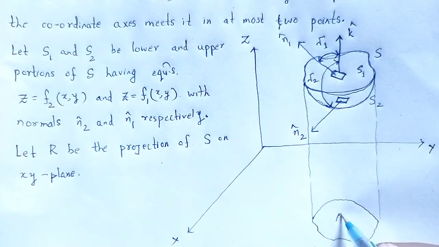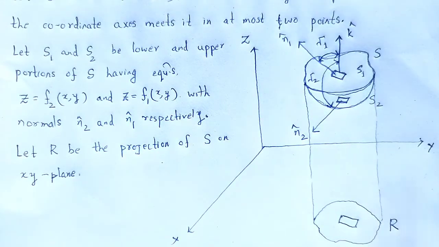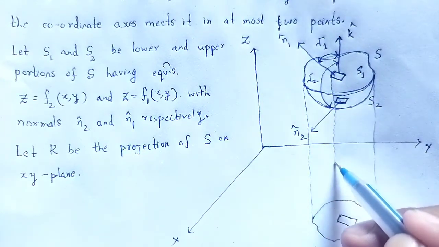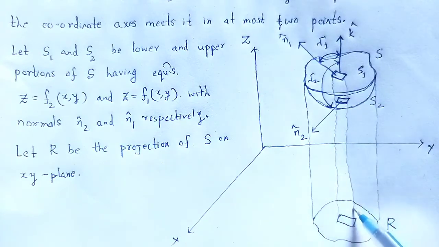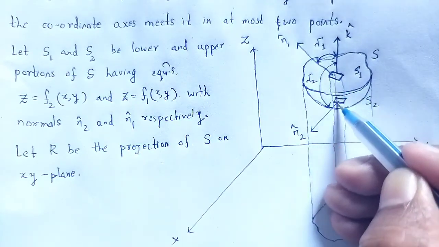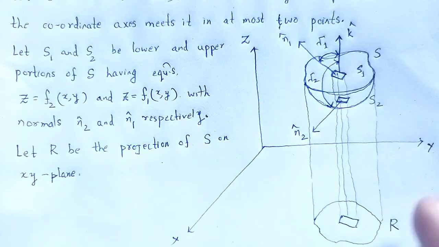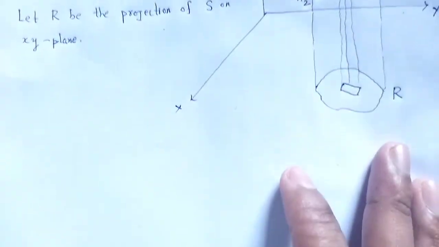And that elementary portion, that is the projection on that of R surface. These are the parallel lines. Okay, that is the whole figure. Now we evaluate the integral.